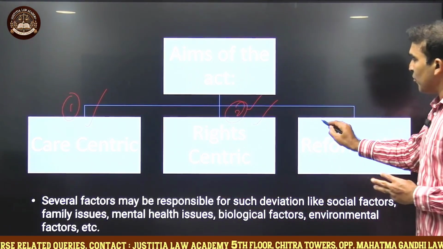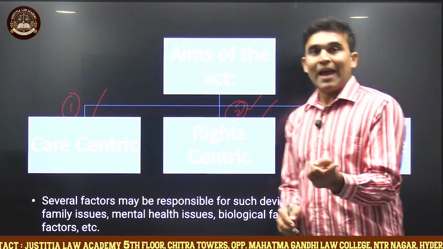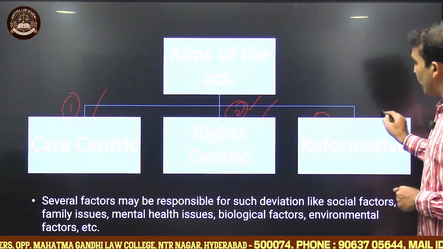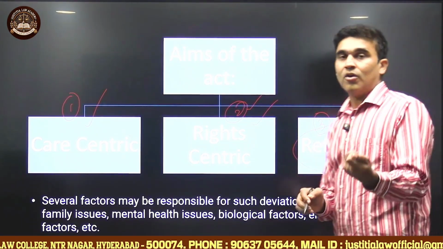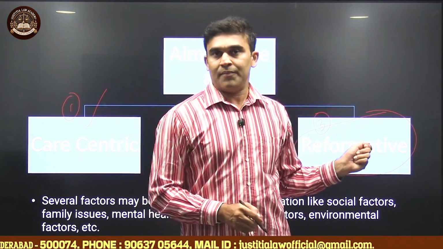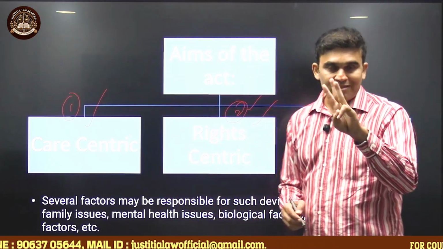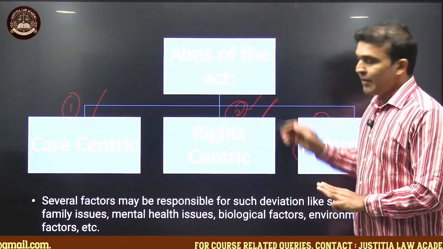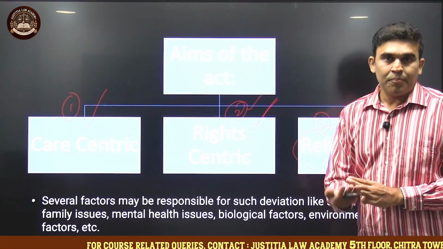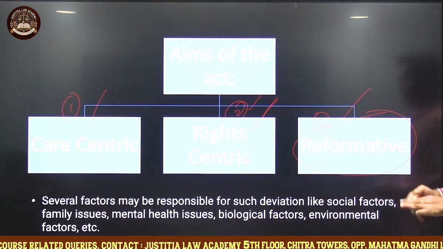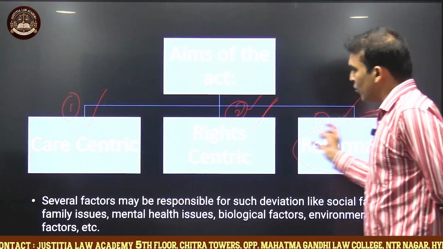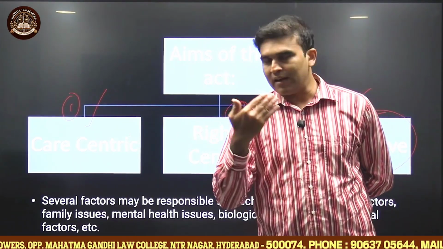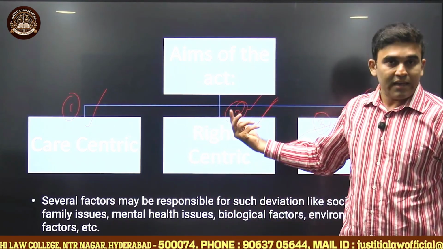And last and the most important thing is the act doesn't just focus on care and rights, but it also focuses on the reformation of the child who is in conflict with law. So this act has three stated aims. One, care should be provided to them; two, give them the rights that they have been promised; and last one is to be reformative. And to uphold these three aims of the act, there are different provisions that are being provided in this act.